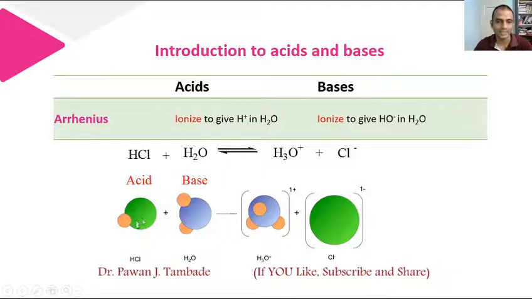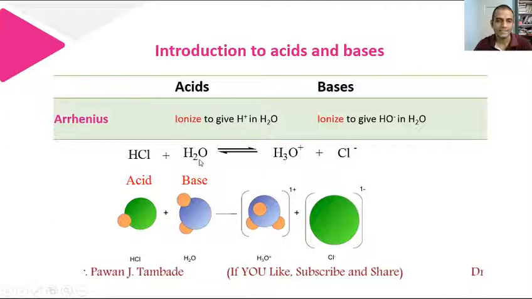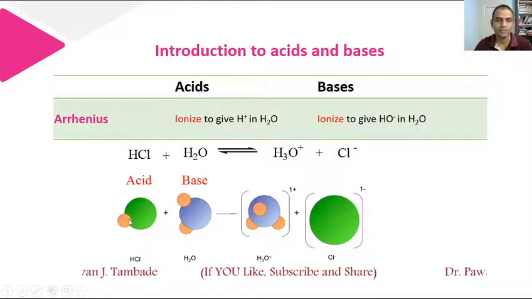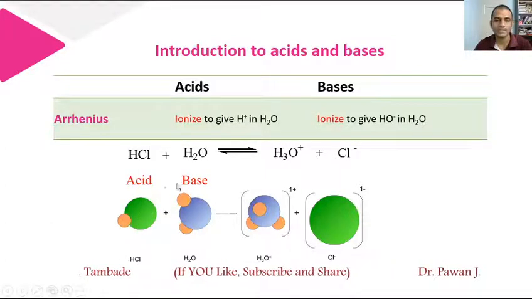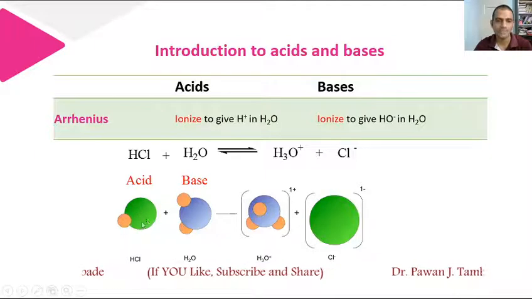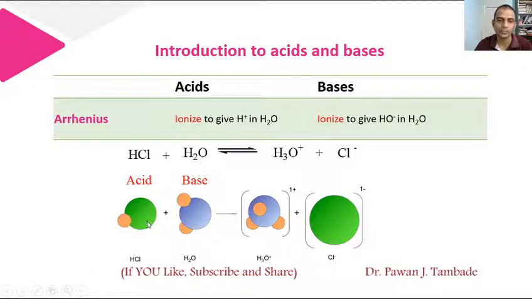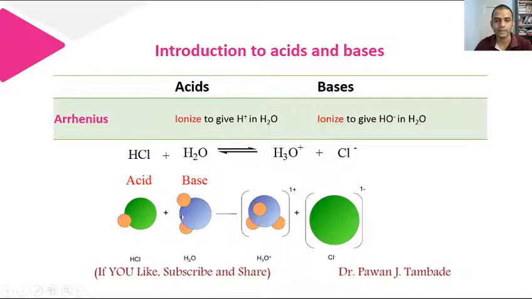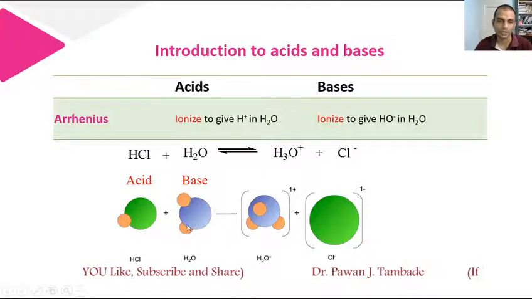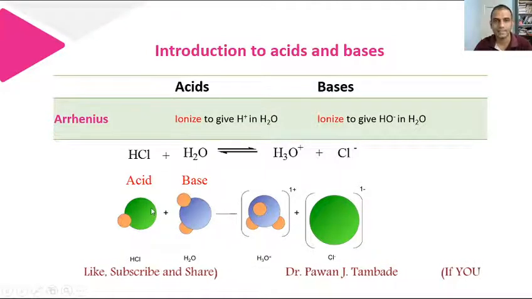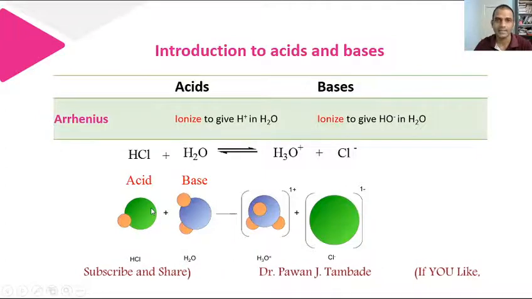When we add HCl in water, this HCl molecule breaks into H positive and Cl negative. So this HCl molecule has an ability to produce H positive ion in aqueous medium, that is in water, and because of that HCl is acting as an Arrhenius acid.